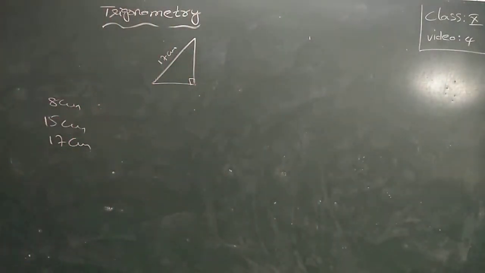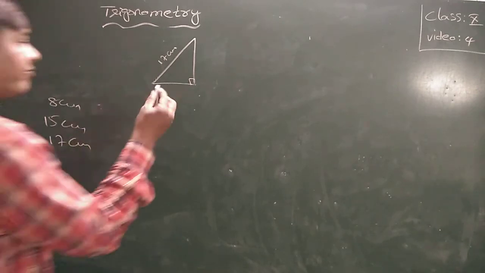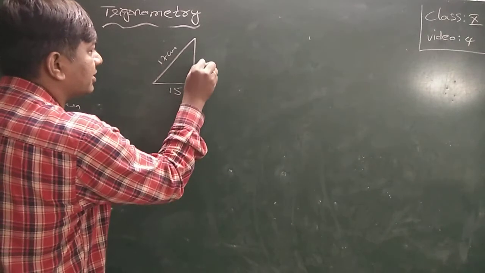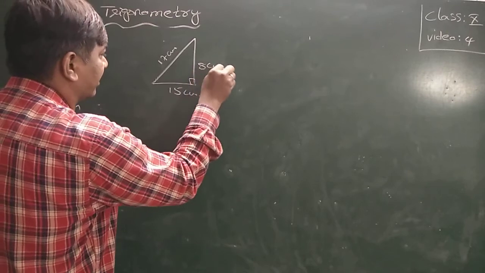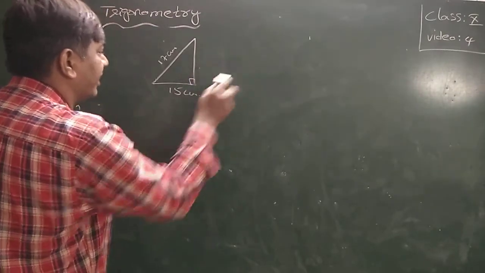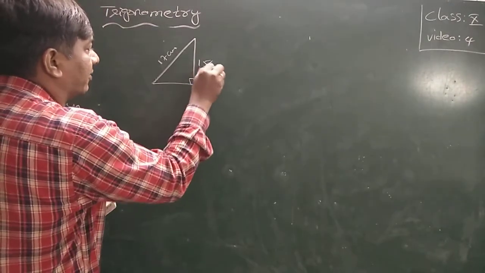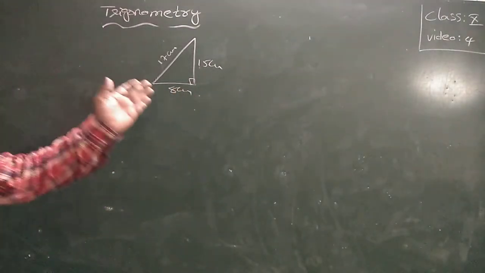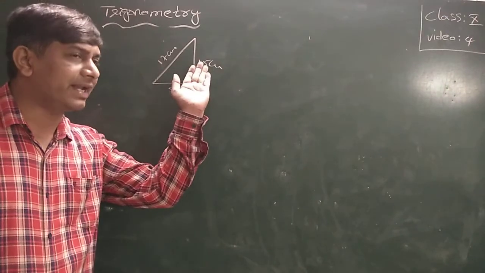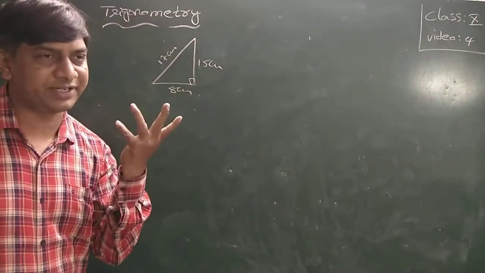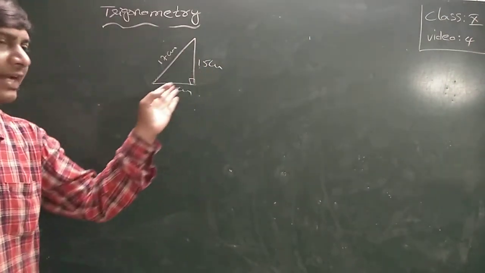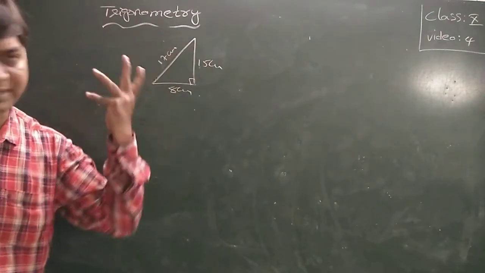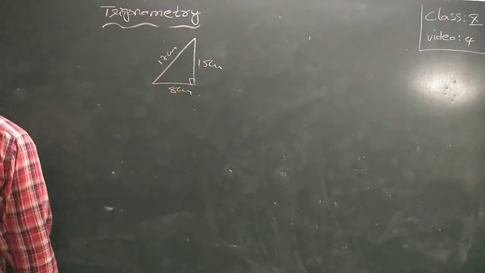Now the other two are 15 and 8 centimeter. Directly write them down here. After writing the 17, you can write either 15 here and 8 here, or 8 here and 15 here. It is your wish.